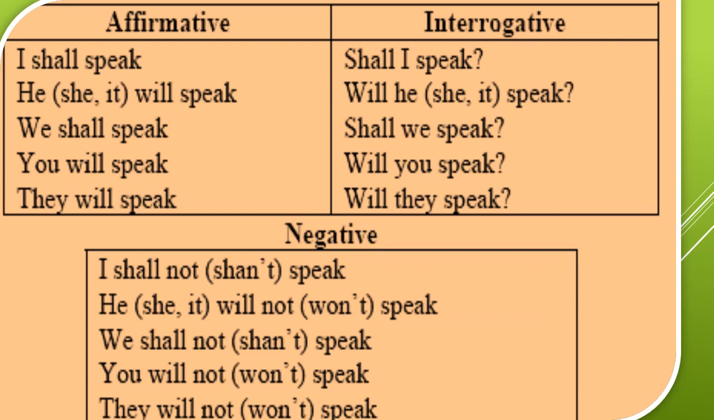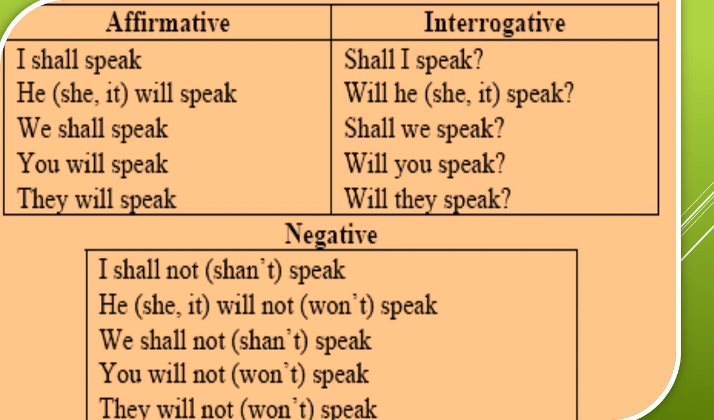So shall is used with the second person and third person to express a threat, command, assurance, promise, compulsion, determination and certainty. For example, he shall not tell a lie. Here it is a command. He shall carry out my order.